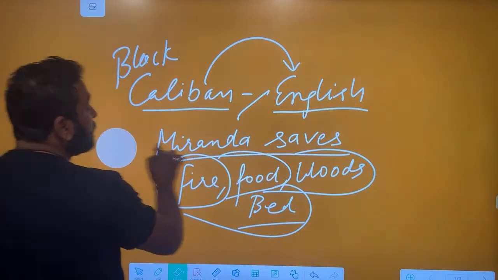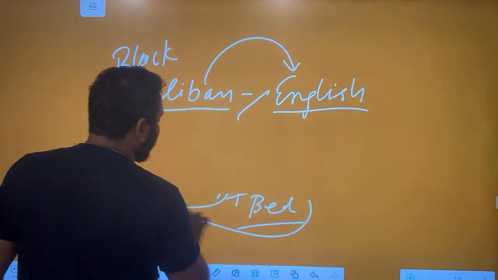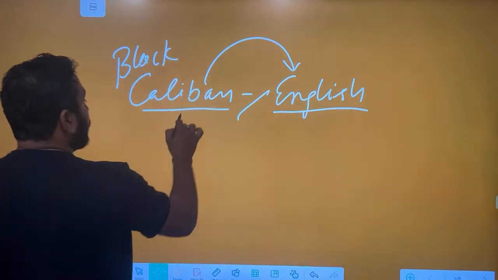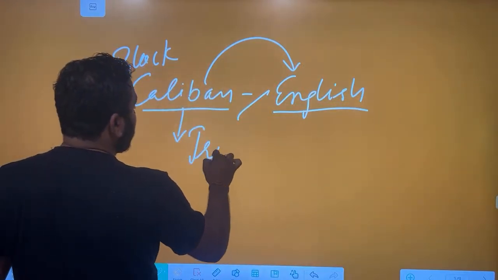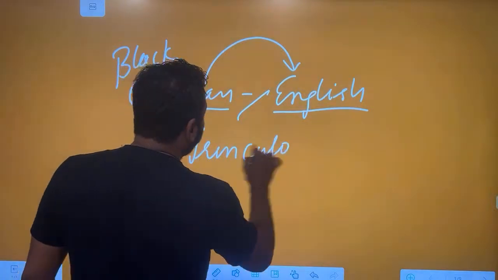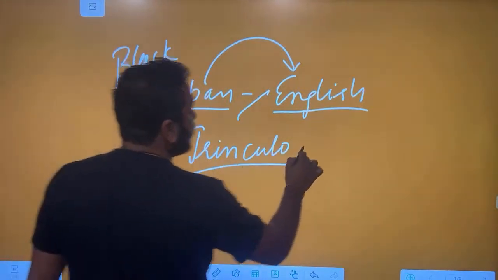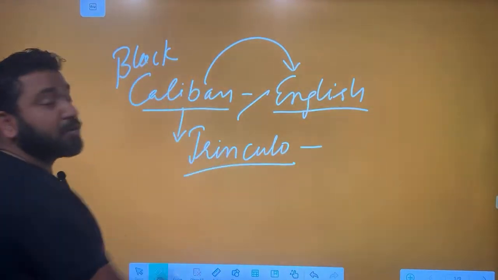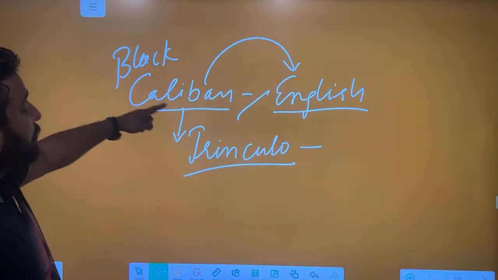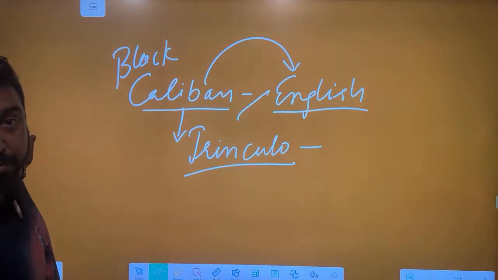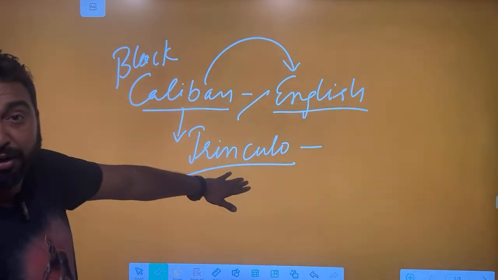When Caliban meets Trinculo, Caliban promises Trinculo that if Trinculo helps him to be freed, Caliban will show him all the minerals. This is called Caliban complex. To get rid of one colonizer, Prospero, he is seeking the help of another colonizer.